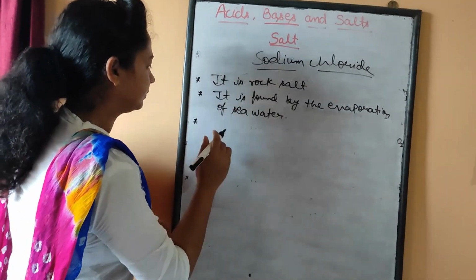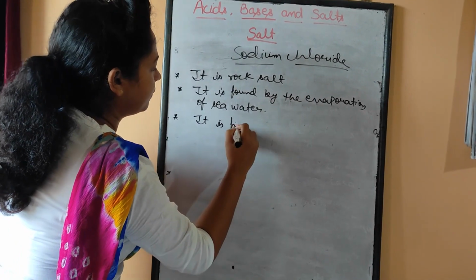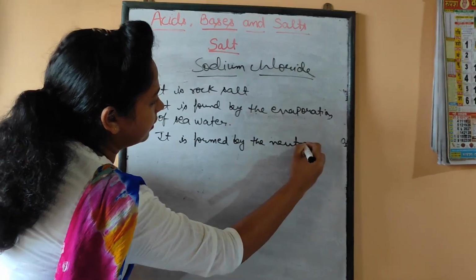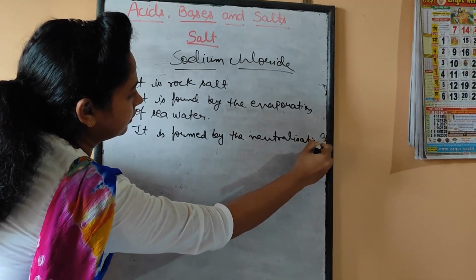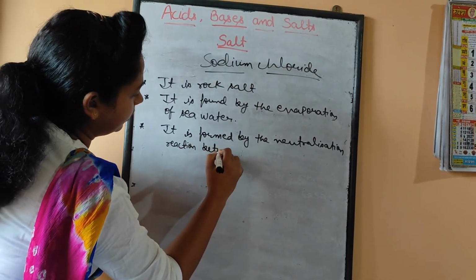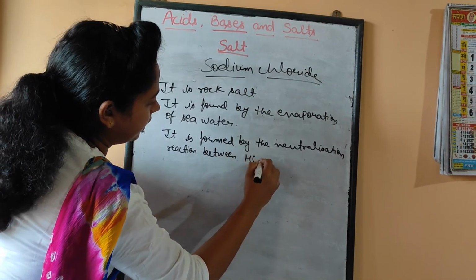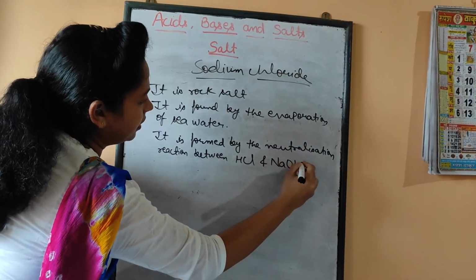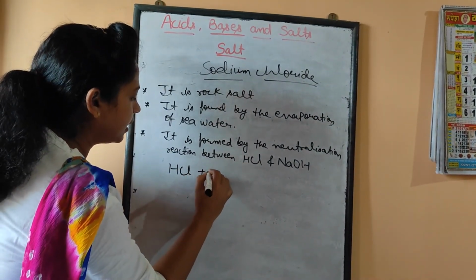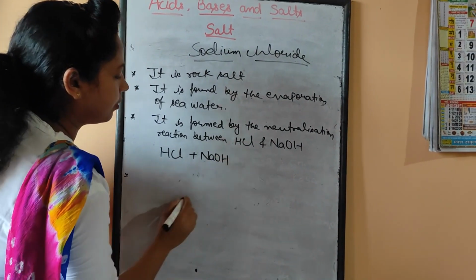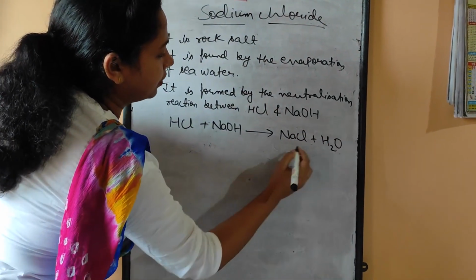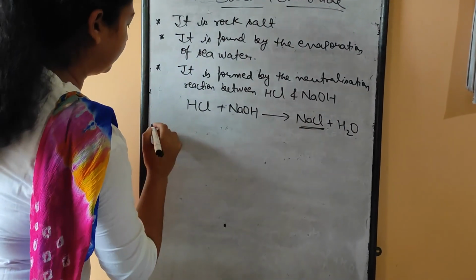Next thing is, it is formed by the neutralization reaction between HCl and NaOH. This is also a very familiar reaction for you. HCl, that is hydrochloric acid, when it reacts with sodium hydroxide, gives NaCl plus H2O. This NaCl is the common salt.